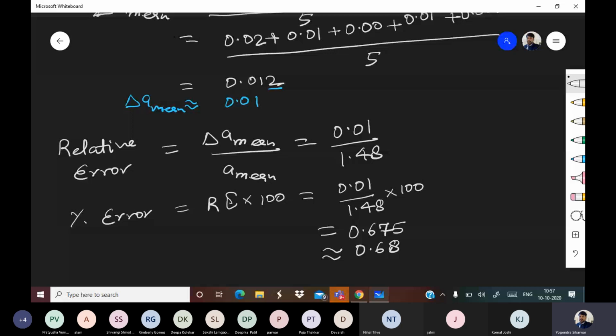So this is about calculation of error. Now we are going to talk about working with errors. How do we include errors in our calculation? So please write working with errors.